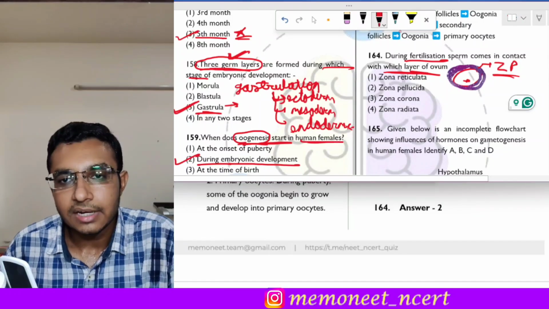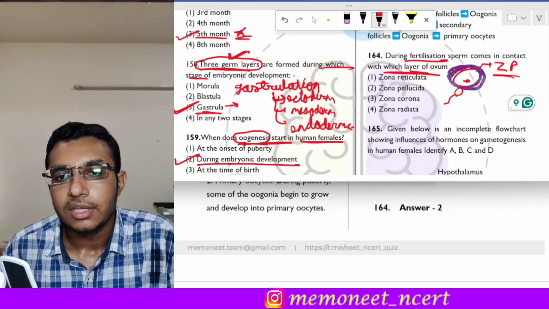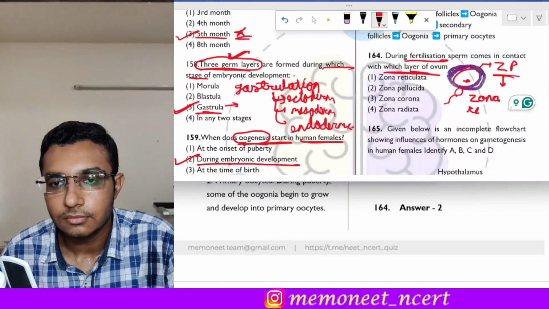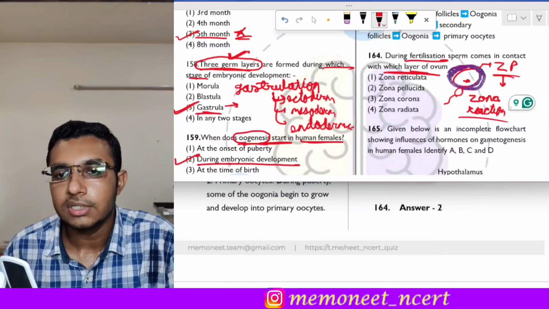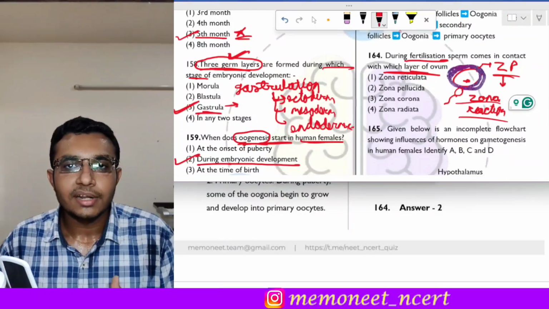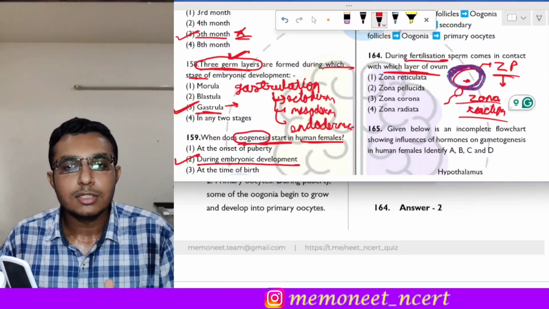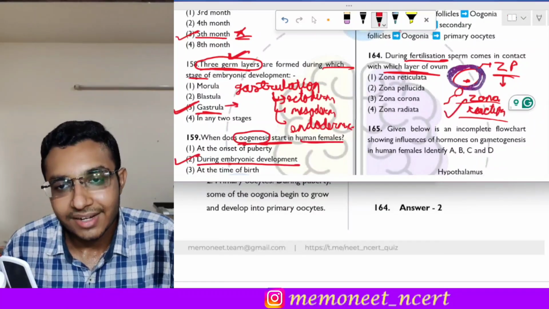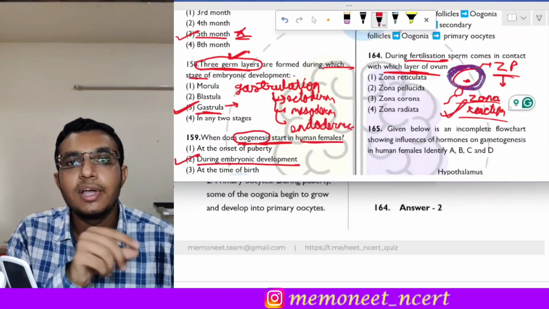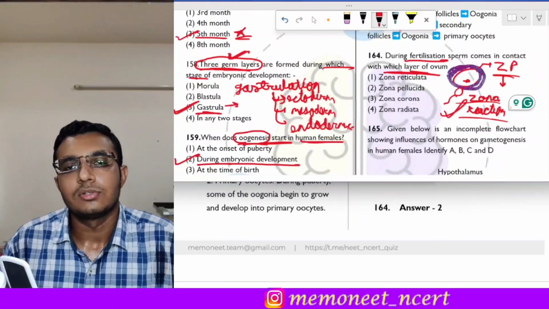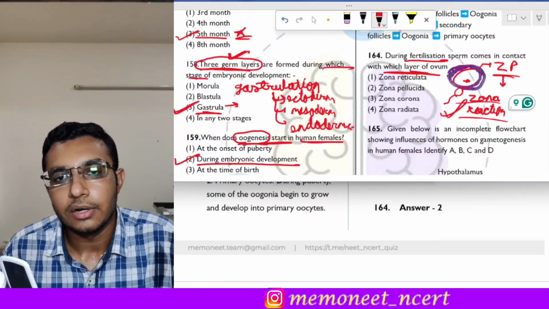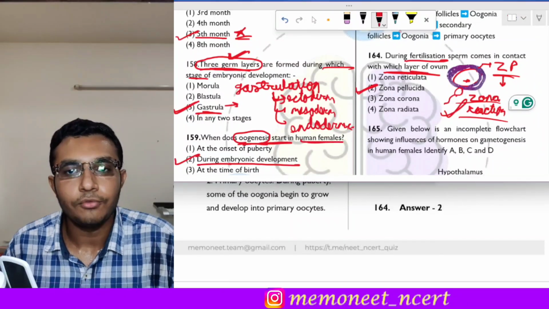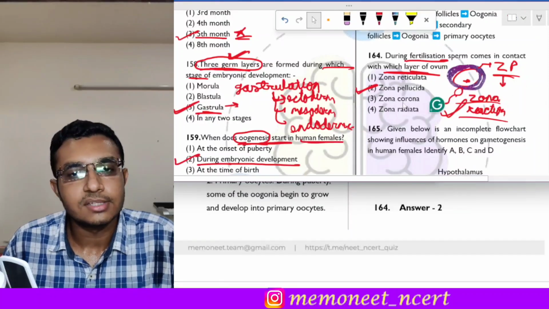When the sperm head comes in contact with zona pellucida, there occurs the zona reaction. And what occurs in zona reaction? After the zona reaction, another sperm cannot come in contact and fertilize the ovum. So zona reaction ensures that only one sperm fertilizes one ovum. So during fertilization, the sperm comes in contact with the zona pellucida layer of ovum. So the correct answer is option 2.